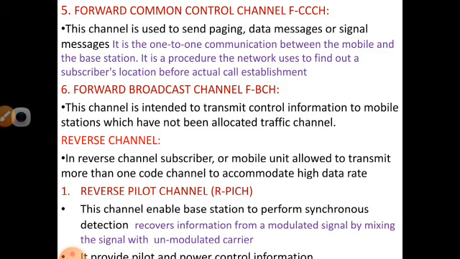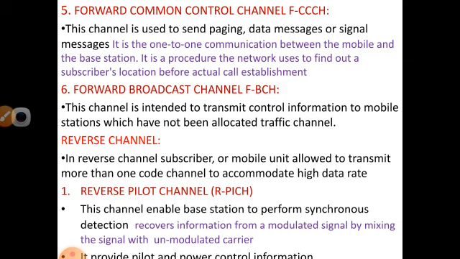And sixth one will be forward broadcast channel, and this channel is mainly used for transmitting control information to the mobile station which has not been allocated a traffic channel. In this forward broadcast channel the traffic problem will be limited. This channel is used to broadcast a huge amount of information from the base station towards the mobile, or from mobile to the base station. So up to this we are finishing the forward channel.